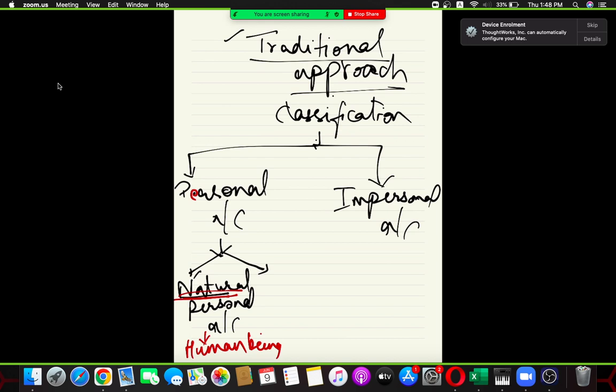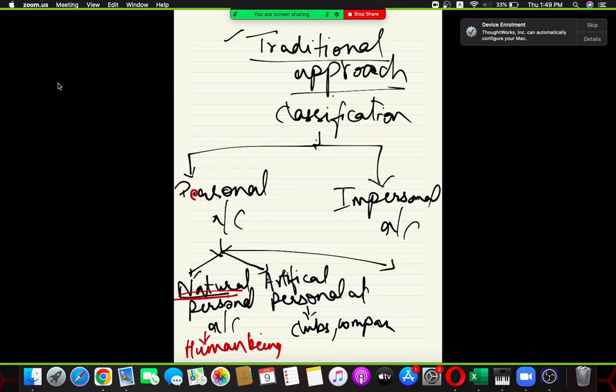So all artificial accounts, like companies, banks, private limited or public limited companies, cooperative societies, clubs, government companies, anything for that matter, come under personal accounts, and specifically under artificial personal accounts. As of now, easy, so great.